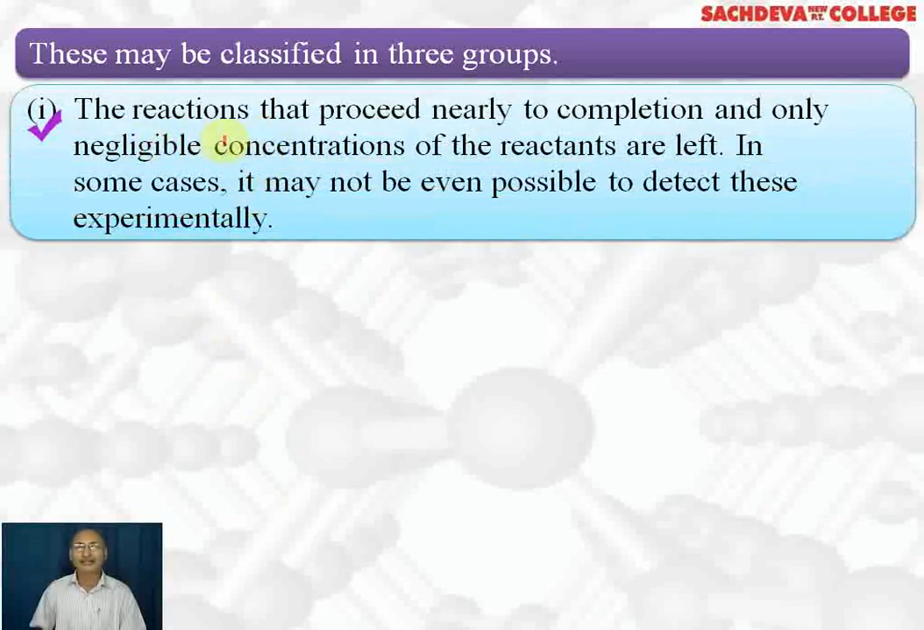The first type are reactions that proceed nearly to completion, and only negligible concentration of reactants is left. In some cases, it may not even be possible to detect these experimentally because these reactions are extremely fast. And in these cases, the value of the equilibrium constant will be extremely high.